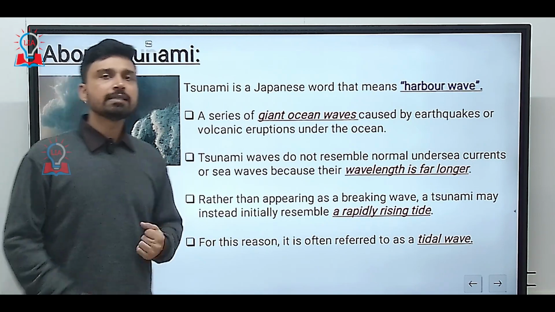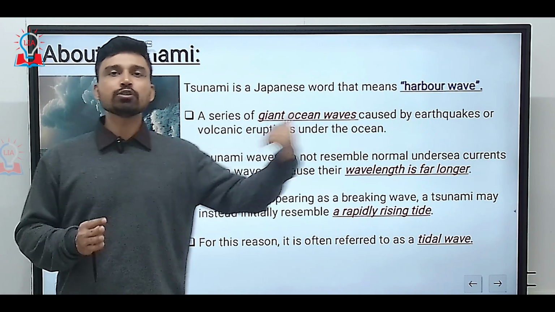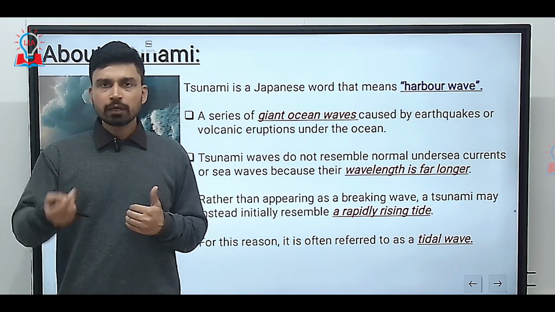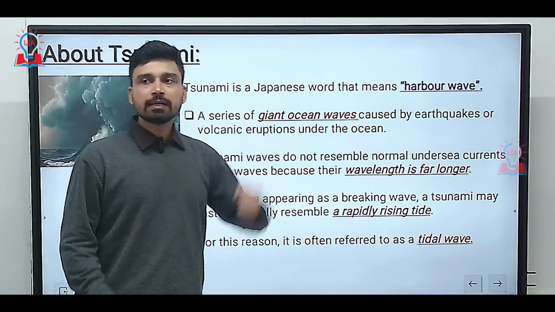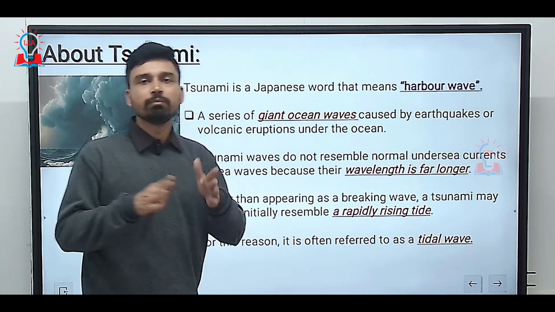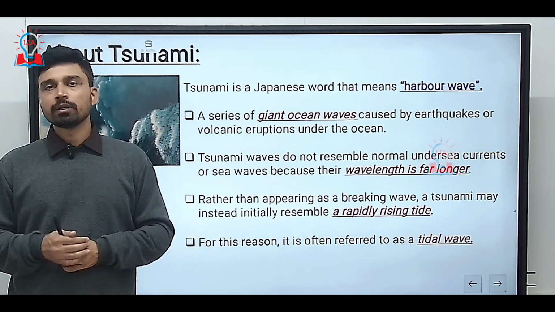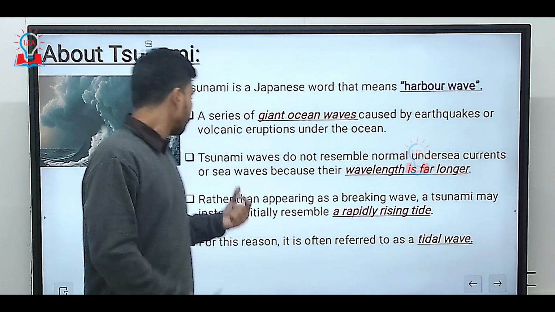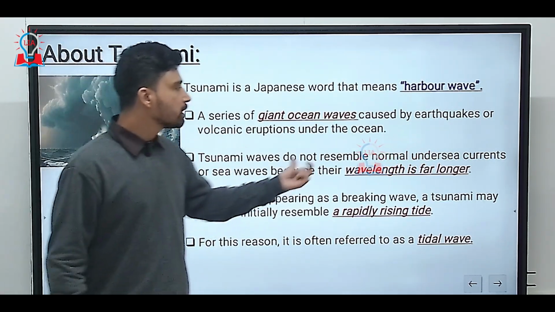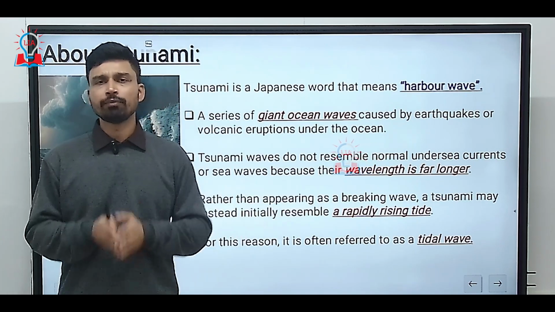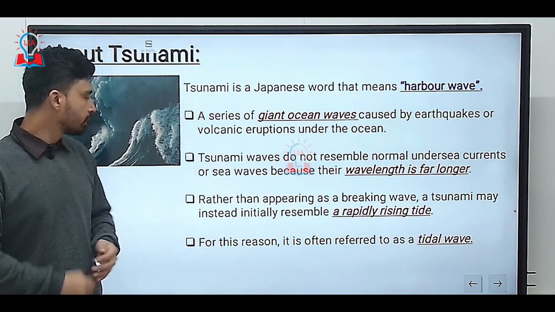So basically, it is not a single wave. Whenever a tsunami forms, we observe a series of waves arriving one after another within a time interval of a few minutes. They are largely a result of an earthquake below the ocean surface, or maybe due to a volcanic eruption that might trigger the tsunami. Tsunami waves do not resemble normal undersea currents or sea waves because their wavelength is far longer. The general wavelength of a tsunami can stretch all the way up to 100 to 200 kilometers.